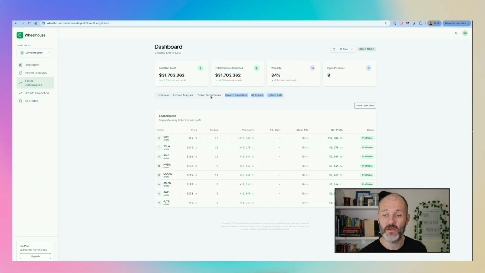If I click on the ticker performance, and remember this was a feature I added after writing my PRD. Sometimes if I'm vibe coding, I'll think of new things that I want to add. I can see open tickers from options trades and how much money I've made or potentially lost.